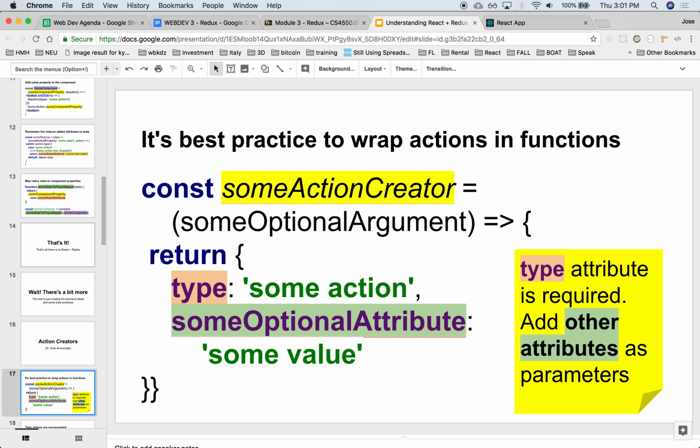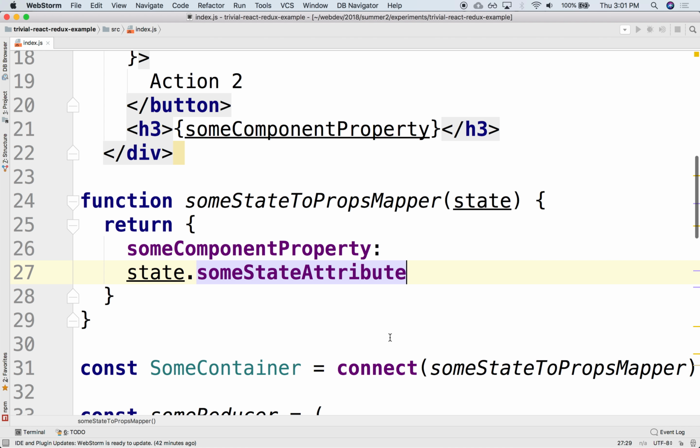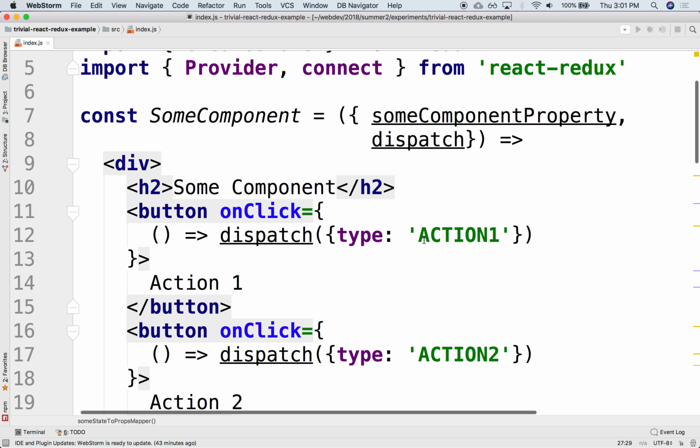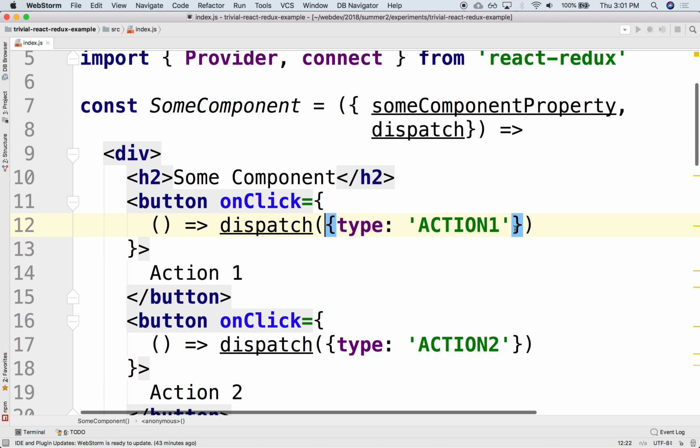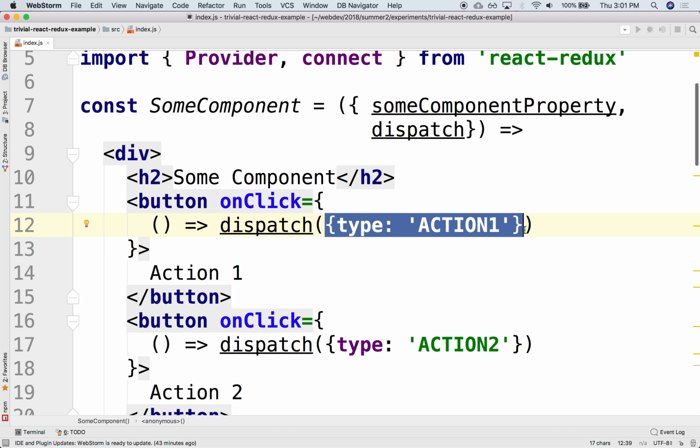So right now, the way we are generating an action is that we are just doing this: dispatch and some object. That's it, right? We are just saying a dispatch, the type, and the name of the action, right? More commonly, these actions might be fairly complex, right? It won't be as trivial as just this, right?